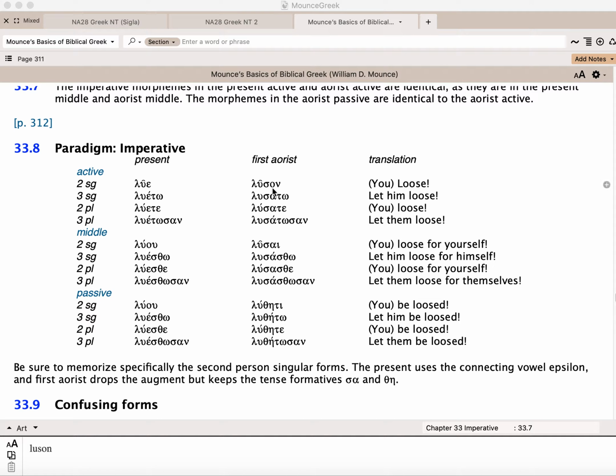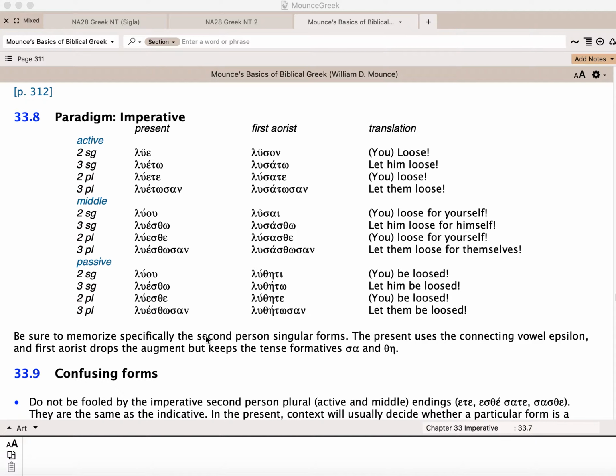If you look over at the aorist, the first aorist, your sigma tense formative is what shows up, but look at the second singular for luo as a first aorist. Luson would mean loose. Lusato, lusate, lusatosan. Your middle, lusai, lusasto, lusaste, lusastosan. And then with aorist passives, of course, you have your aorist passive tense formative theta eta. So it's lutheti, lutheto, luthetosan, luthete, luthetosan. And those are your present and first aorists.